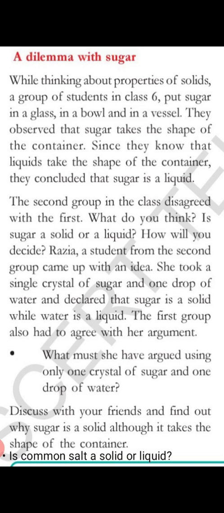So, sugar is a solid or not? Water is liquid. Discuss with your friends and find out why sugar is solid, although it takes the shape of a container. Okay, we discussed that. Next, is common salt a solid or liquid? Obviously, like sugar, salt is also solid. Why? Because salt is also observed as crystals. Many crystals together, isn't it? So each and every crystal of this salt also has a certain shape.